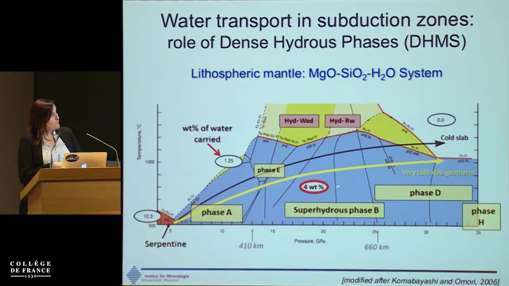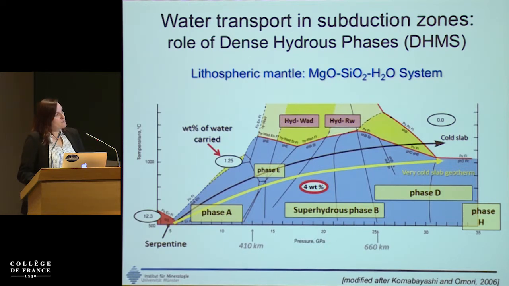This percentage corresponds to the water amount that an assemblage produced by the decomposition of antigorite, having phase A and orthoenstatite or enstatite, will carry deeper into the mantle.